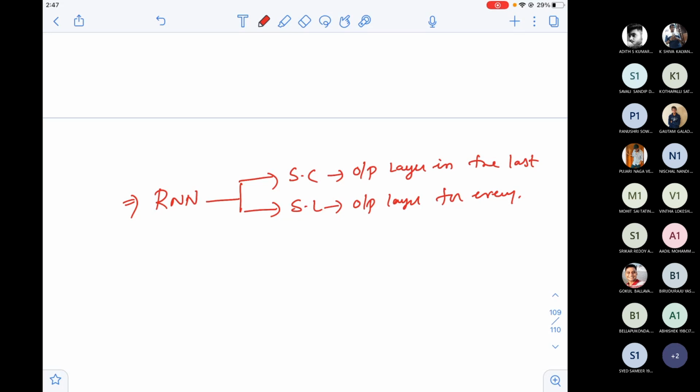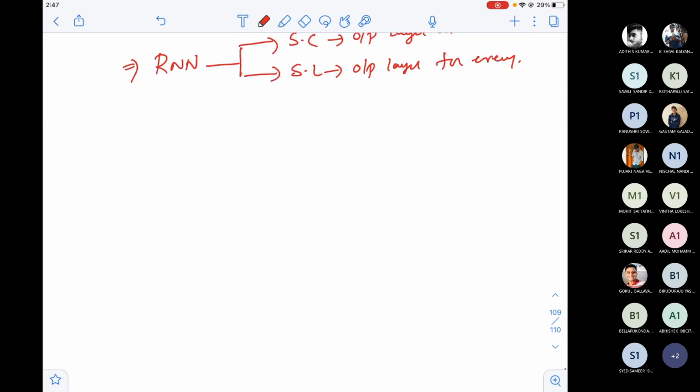So now we understood a new point based on the output layer of RNN. Once we understood how RNN is connected and how RNN equations achieve my two objectives, there are different variants of RNN, where in some RNNs you will not find an output layer for every architecture, and in some you find output for every architecture. That is the second point you have to remember. And the third point,